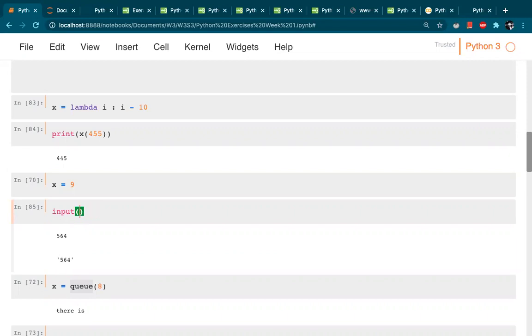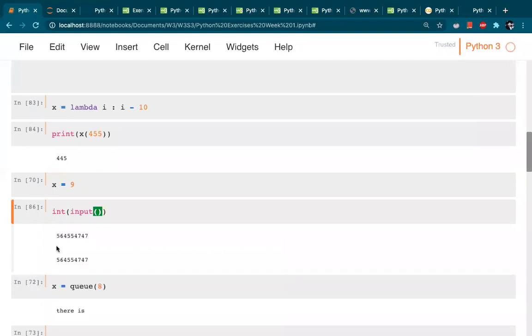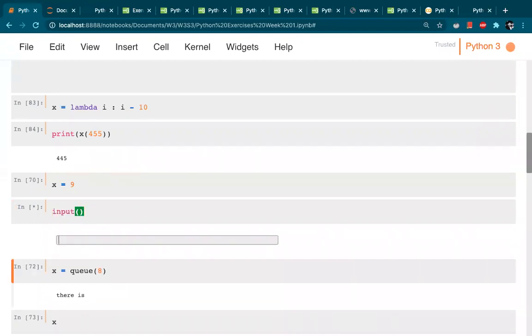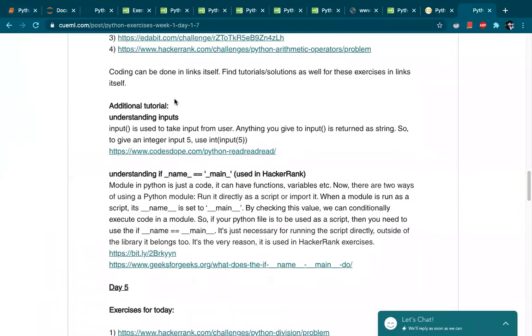Now if I just have to make it integer format, then I can just put it like this. Okay, now if I run it and give some value inside it, it will print it out as an integer. Earlier, when I was not using int, if I gave some value, it put single quotes around it, basically saying that it is a kind of a string. This concept you will basically see in HackerRank challenges.